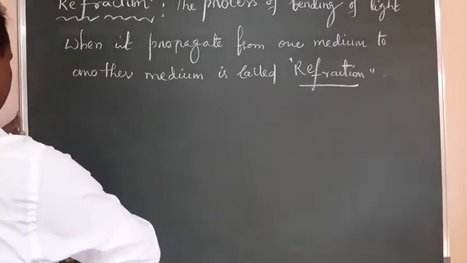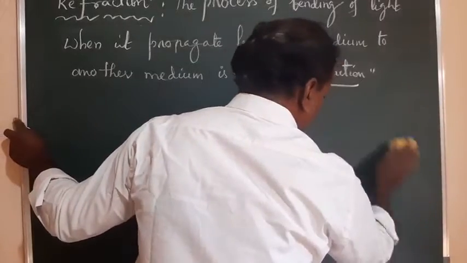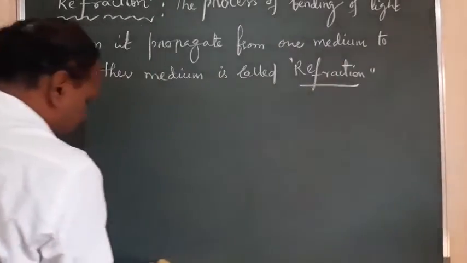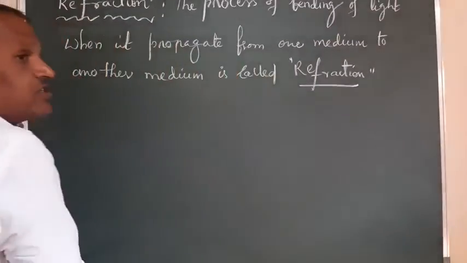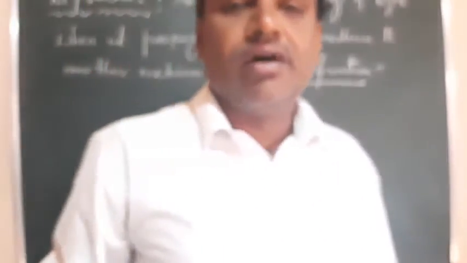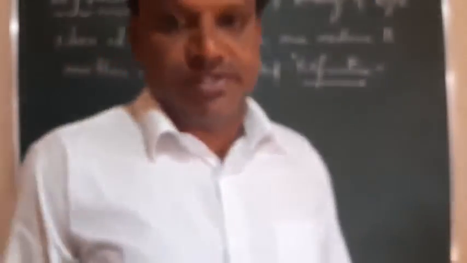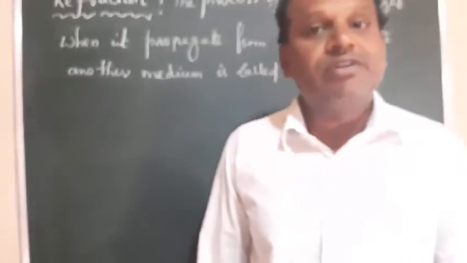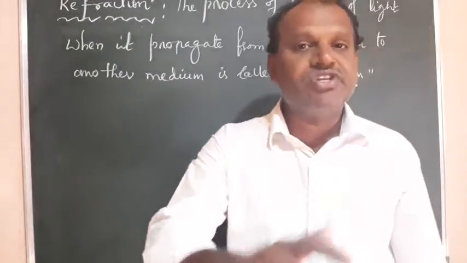So in every medium, the light has its own wavelength and its own velocity. Because of the change in velocity, bending of light takes place. In different mediums, light travels with different speeds. With that, the direction of light changes, so deviation takes place. The deviation of light takes place as the light travels with different speeds in different mediums.